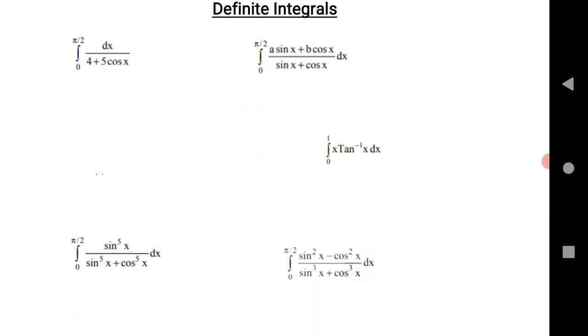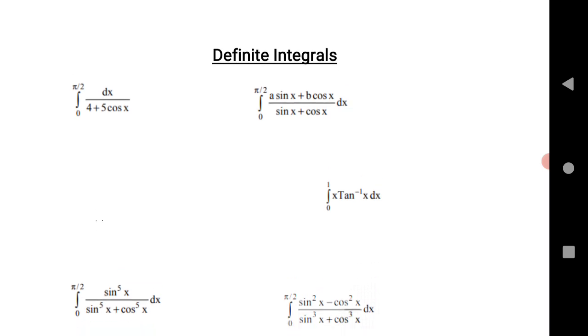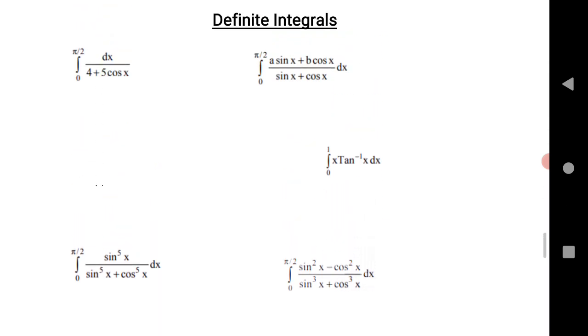Next is definite integrals. It is a very important chapter. I have listed the 1, 2, 3, 4, 5 problems. Practice this kind of problems, because definite integration gives more marks. 4 marks is a very important chapter. Practice this one, definitely it will give you maximum marks in the board exam.